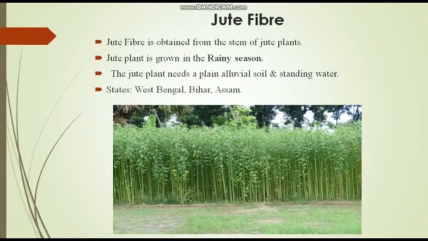Now we will talk about jute fiber. Jute fiber is obtained from the stem of the jute plants. As you can see, the jute plant in this picture, they are very tall plants. From the stem of the jute plants, the jute fiber is extracted. Jute plant is grown in rainy season and needs plain alluvial soil and standing water. The states where the jute plant grows very well are West Bengal, Bihar and Assam.